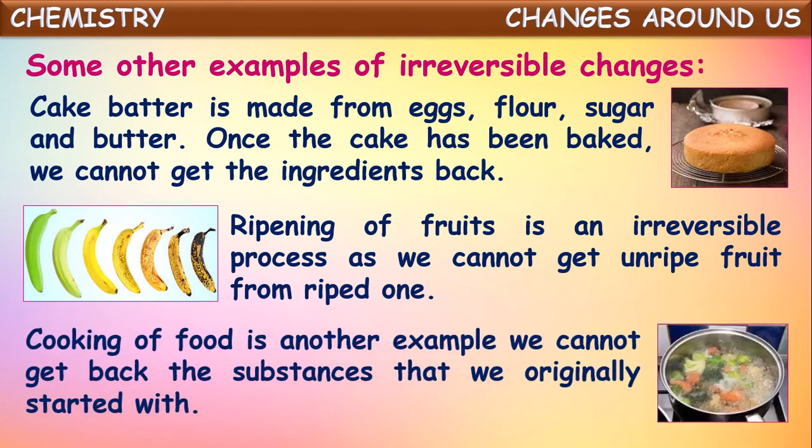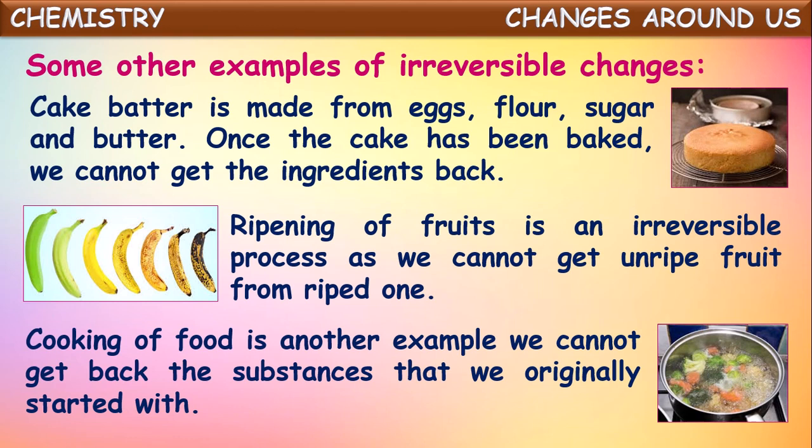And one more, cooking of food is one of the examples for irreversible changes because we cannot get back the original substances taken for starting that cooking. We take different food items like fruits and pulses, these all will be cooked, but from those cooked items we cannot get back the raw materials which we have taken at the starting. Can we get it? No. That is why this comes under irreversible change. The change in which the original substances cannot be retained, cannot be reformed, are called irreversible changes.